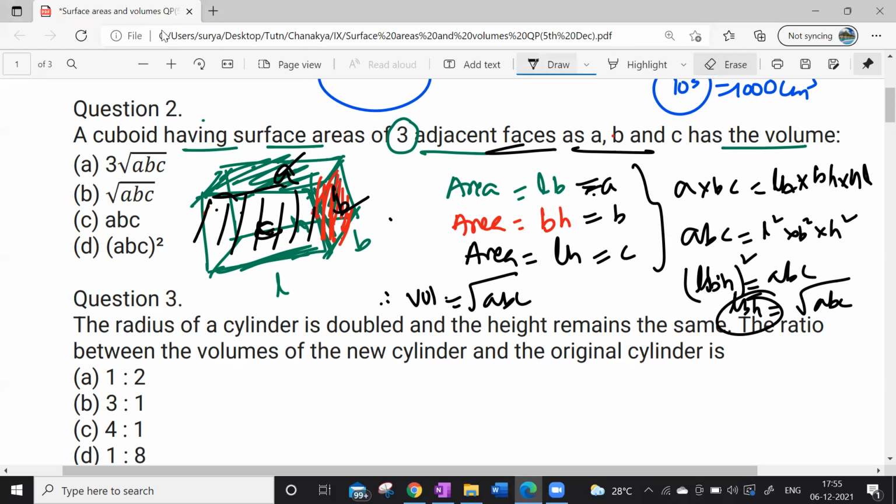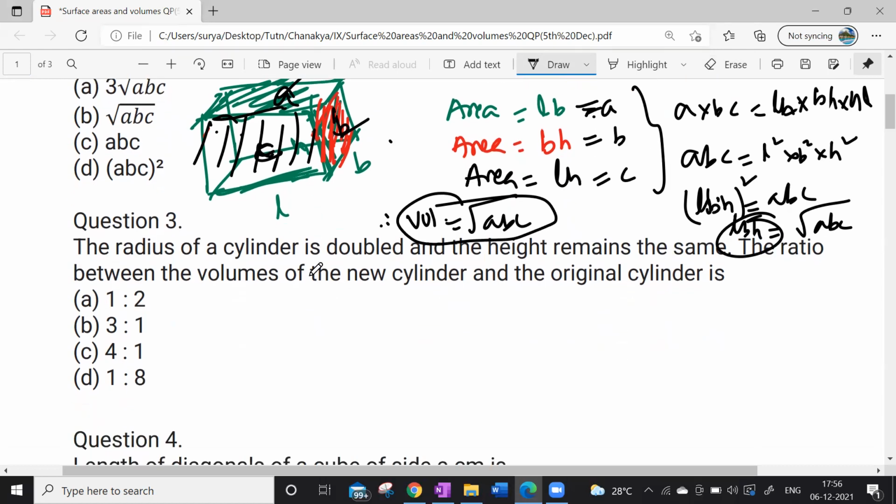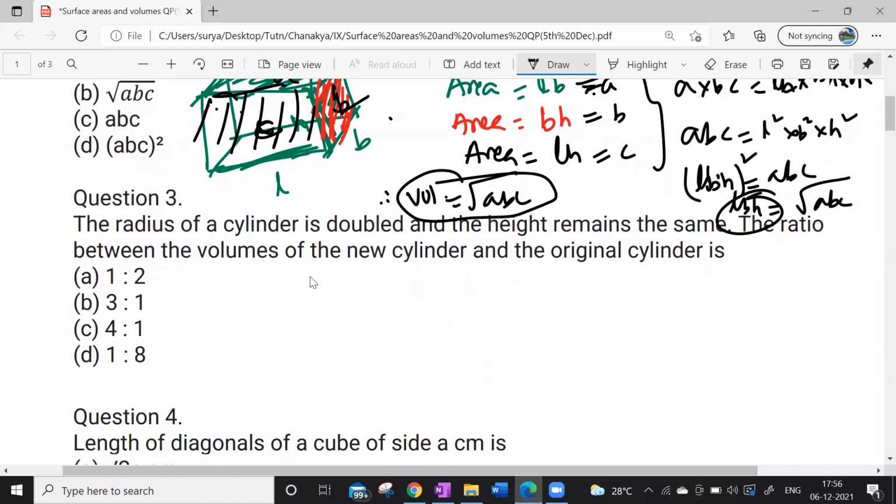Yes, sir. So this is what the volume is going to be. Is it clear, yes or no, children? Hope it is clear now. Yes, sir. Next question. How many have you done with the next question? Ananya, have you done with this question? Yes, sir. Can you please explain?